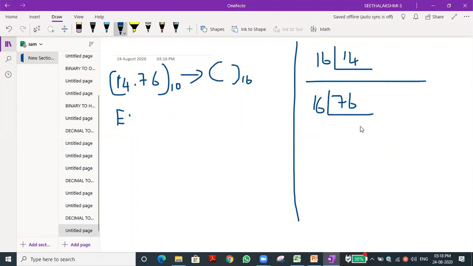So 4 we need to write, isn't it? 4 16s are 64. What is the remainder? 12. 76 minus 64 is 12. 12 is the remainder value. Okay, so to take this value, as you know, we have to do it in reverse order. What is the equivalent number for 12?